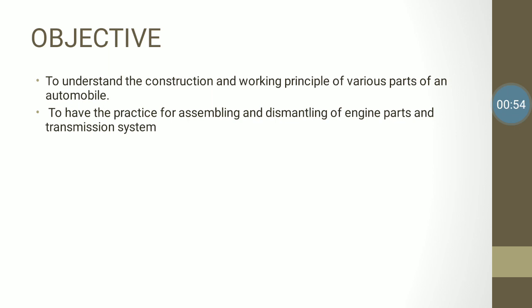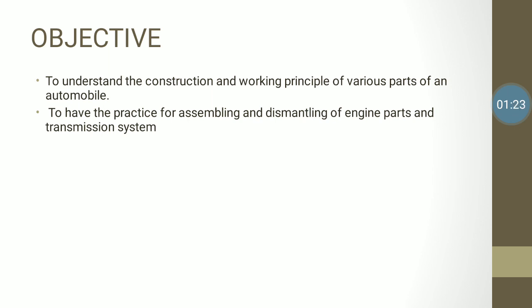When we talk about the objective, why we are supposed to study this subject: to understand the construction and working principles of various parts of an automobile. Whatever parts are there in an automobile, how they are constructed, how they are working, to understand completely. This is our motto.